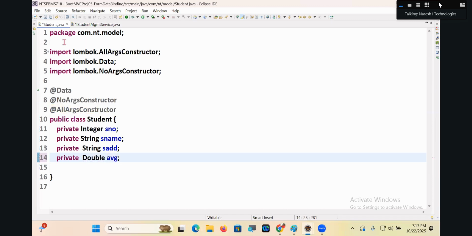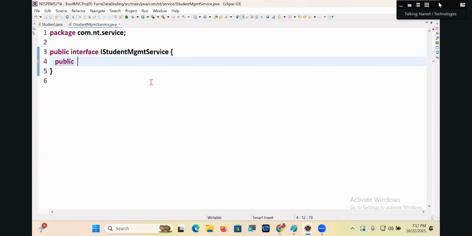I'll directly ask for the double average. Public String findResult. I just want to get the result.